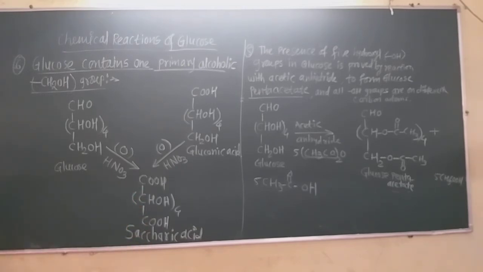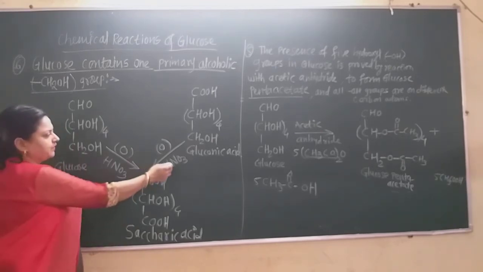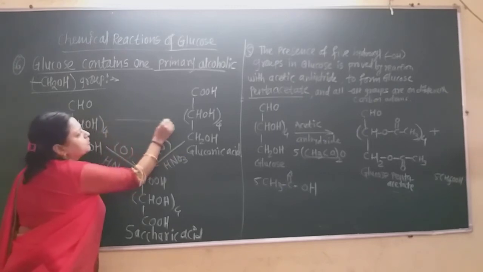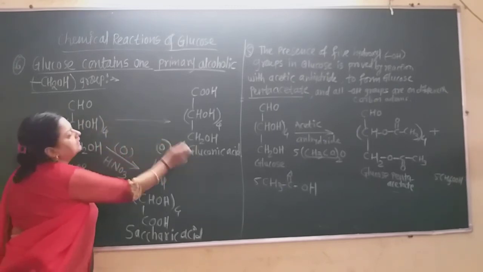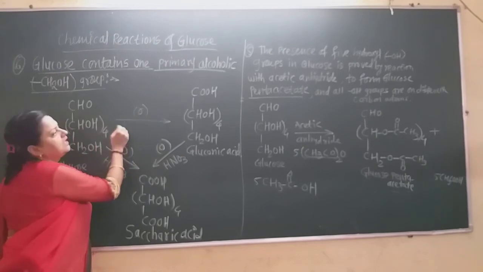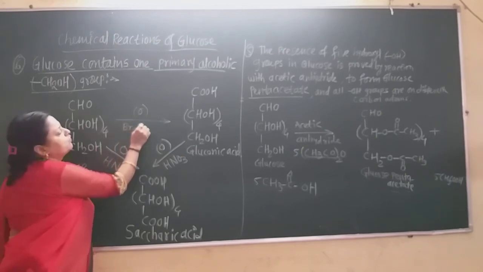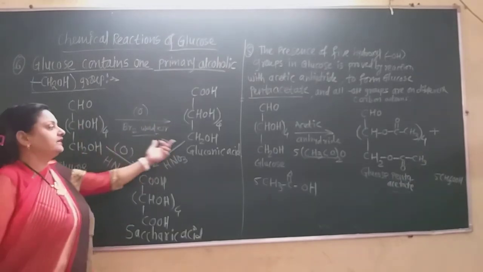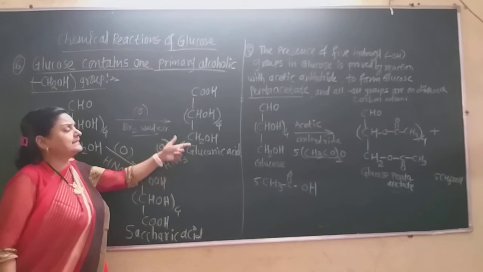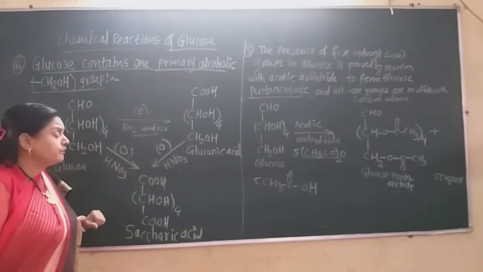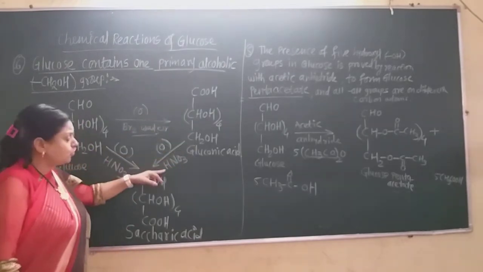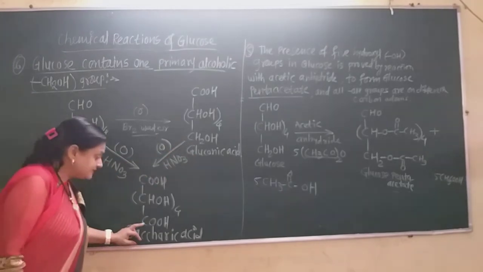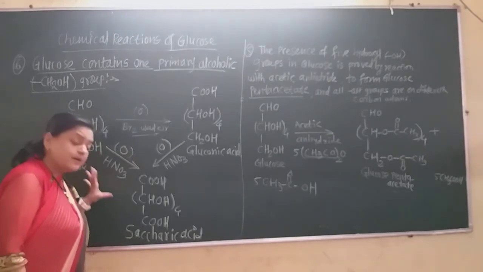But to obtain gluconic acid, first oxidize glucose into gluconic acid using a mild oxidizing agent such as bromine water. We have already seen that if we react glucose with bromine water, it converts into gluconic acid. But gluconic acid contains only one COOH group, and on oxidation of this gluconic acid, the primary alcoholic group is also oxidized into the acidic group, and there is formation of saccharic acid.